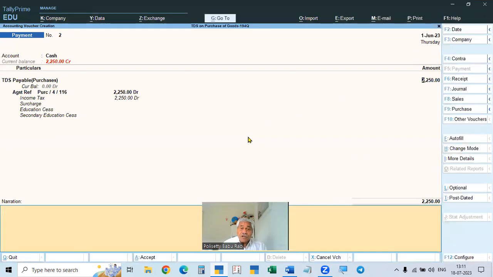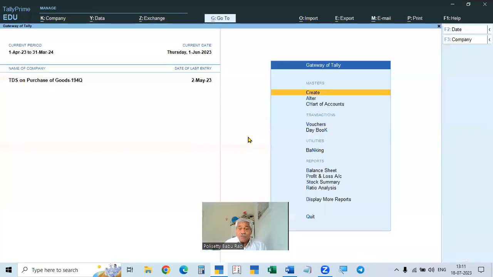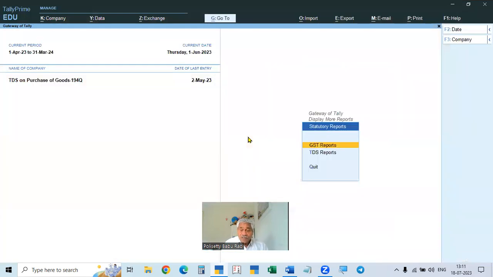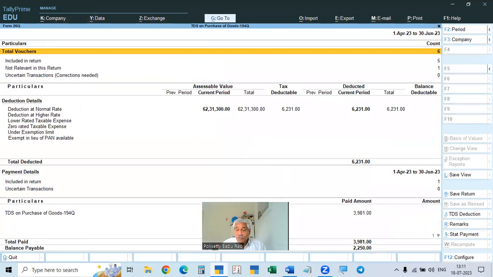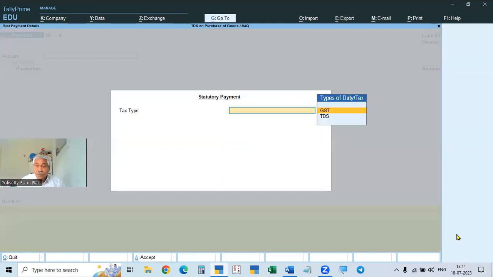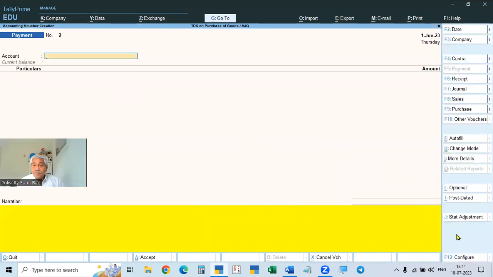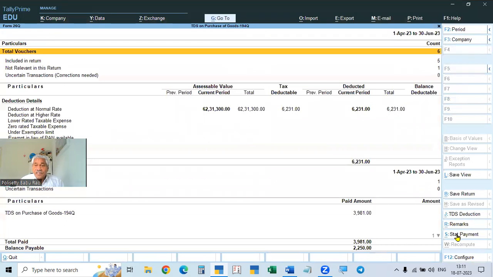So the same thing we can do in the report also. We can pay from the report also. There is one thing we have to do here. Here 26Q, we can see here. Go to start payment. The only thing is here that it will show some error.